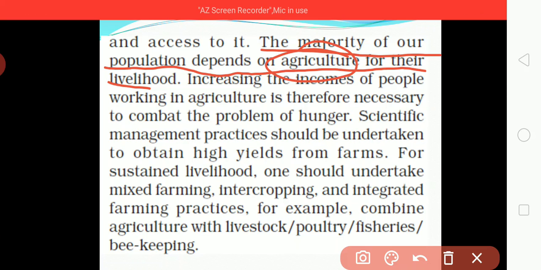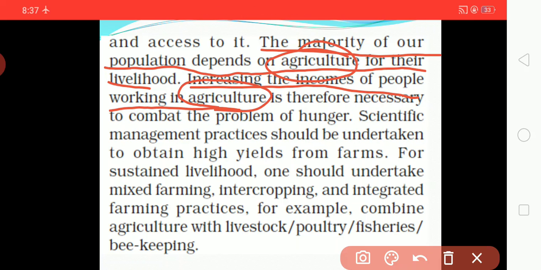Increasing the income of people working in agriculture is therefore necessary to combat the problem of hunger. So first there should be an increase in the income of people working in agriculture, and only then can the problem of hunger be combated. There is a lot of hunger, and that can be solved by this.